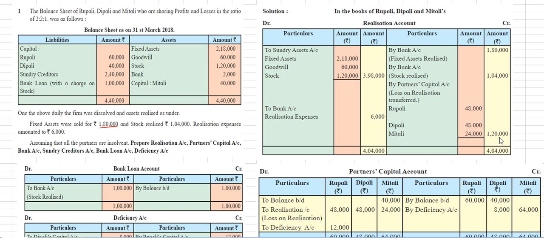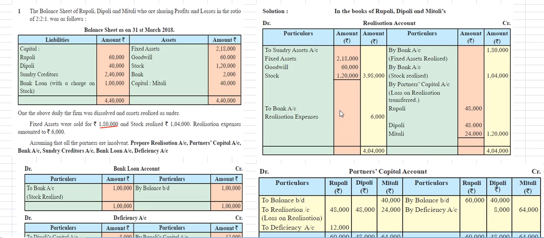This 1,20,000 rupees will be transferred to the three partners in a 2:2:1 ratio. So 1,20,000 into 2 divided by 5 gives 48,000 rupees for Rupali, 48,000 rupees for Deepali, and 24,000 rupees for Mitali. This is how the accounts are prepared.